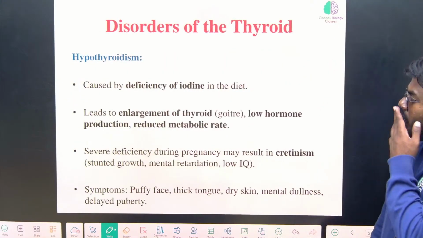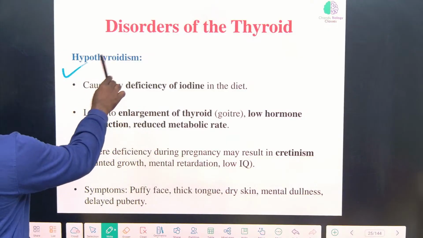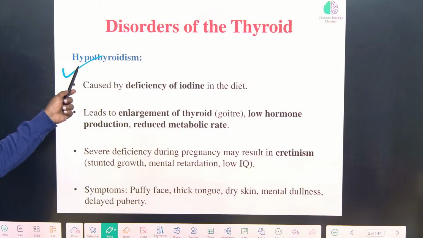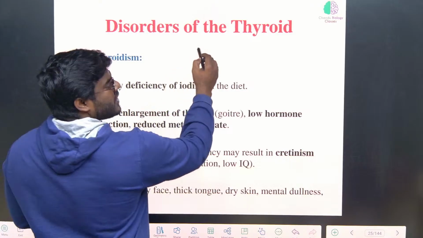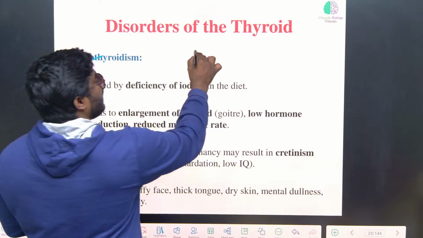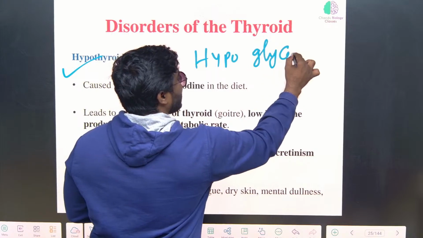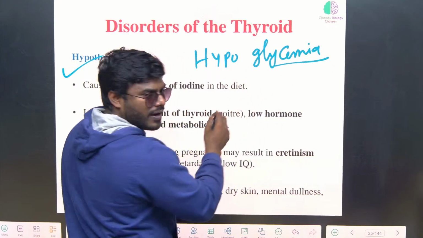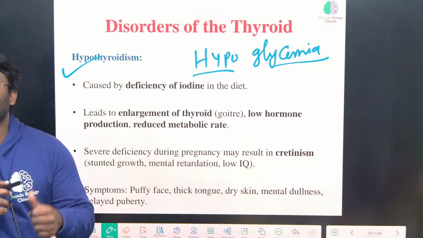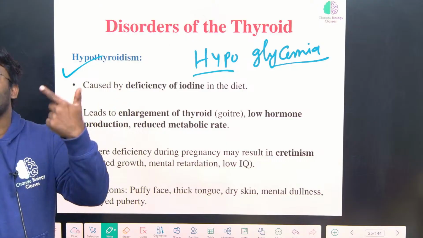Now friends, what are the major disorders of the thyroid gland? Hypothyroidism and hyperthyroidism. Hypo means lower. See, when the sugar level is lower than normal, what do we call it? Hypoglycemia, correct? Glycemia, the level of the sugar, which is lower. Similarly hypotension; hypertension is BP which is more than normal.